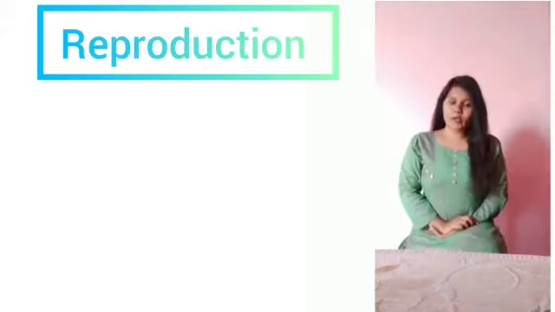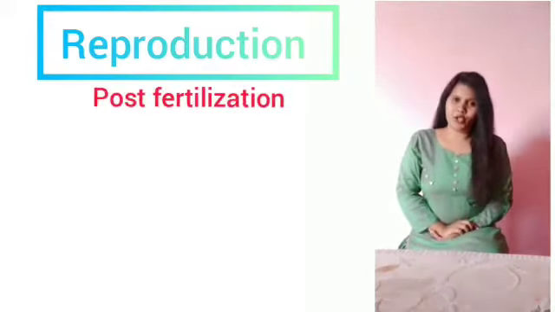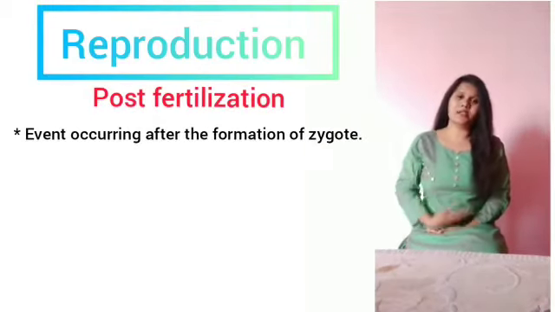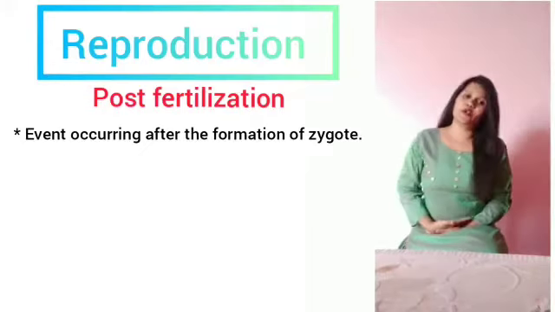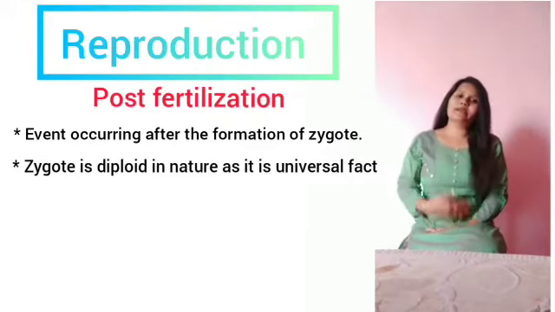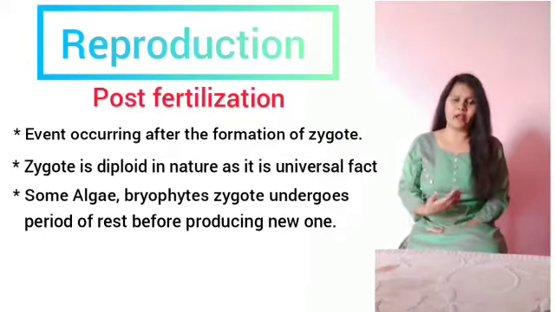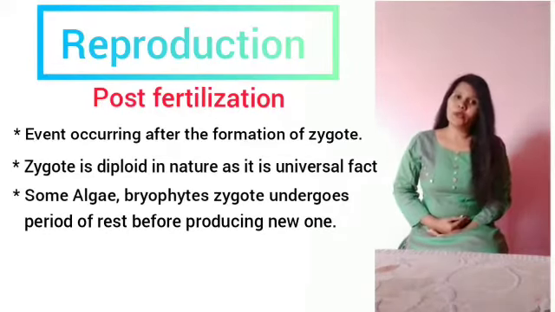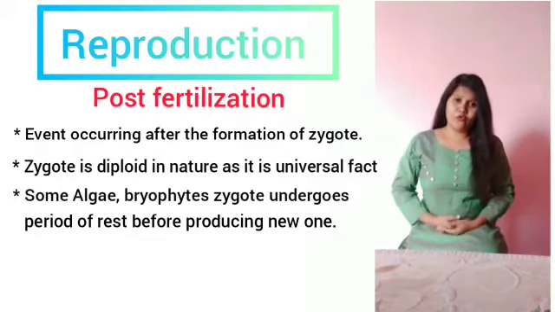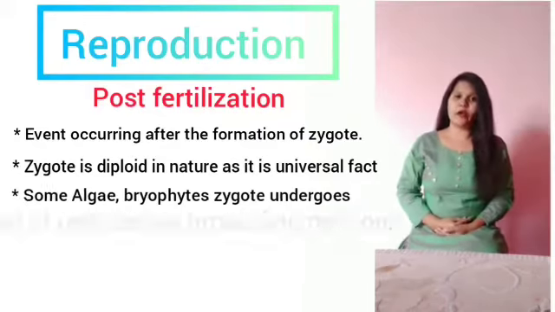Gone to the last topic of chapter 1, that is reproduction in organisms, post-fertilization. Post-fertilization is nothing but the events occurring in sexual reproduction after the formation of a zygote. This zygote is found in nature as a universal phenomenon, because sexually reproducing organisms produce gametes, and they undergo fusion and form the zygote. So that zygote always remains diploid.